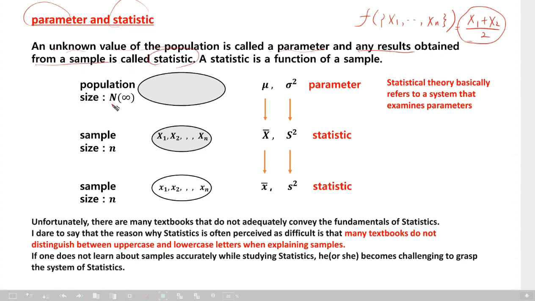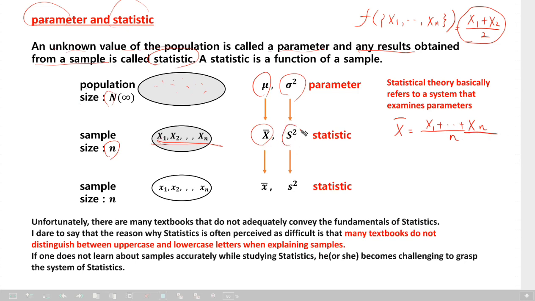See, population size capital N, or infinity. So these are unknown values. There will be mu. There also will be sigma square. We call them parameters. Sample size small n, capital letter sample X1, X2, Xn. Still, we do not know the values, not yet. X1, X2, Xn are random variables. Then from these we can calculate the X bar. X bar should be X1 plus dot dot Xn divided by n, right?